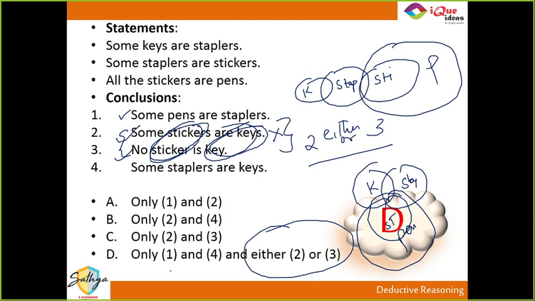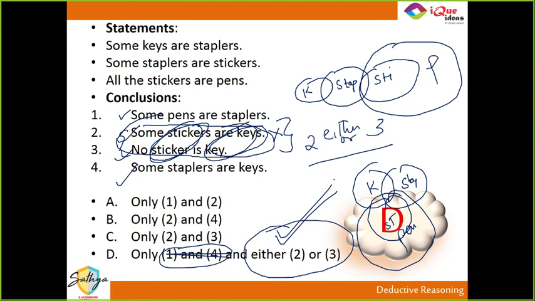Guys, did you get this one? And obviously, some staplers are keys. If some keys are staplers, then some staplers are keys. So 1 and 4 are definitely correct, and 2 and 3 are either or. But because of the structure of the answers, I can simply mark the only option having either or in it. So it can save me a lot of time, and I can be sure that this is the right answer. Are you getting this, guys? Did you understand this? Now you understand how we can apply this either or trick, and how it can help us save a lot of time in the exam just by looking at the way the options are given. It is definitely either or. Okay?